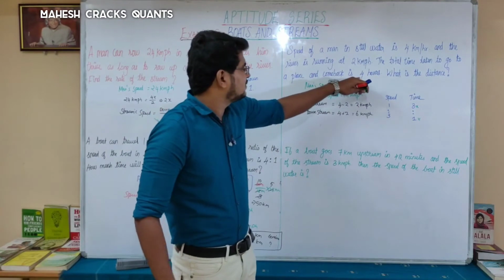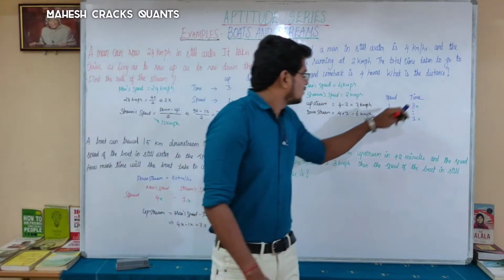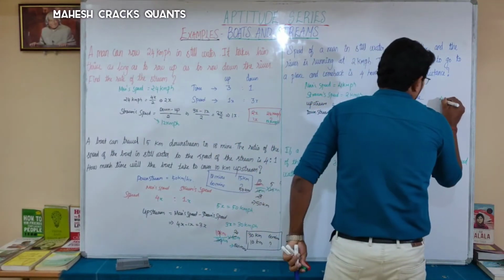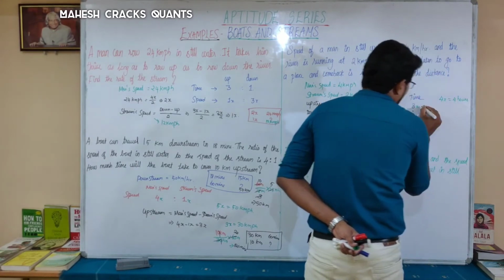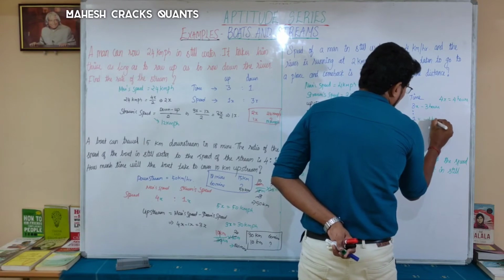Why are we converting it to time? Because we have the total time taken, which is 4 hours. So total time taken is 3x plus 1x, 4x equal to 4 hours. 4x equal to 4 hours means 3x is 3 hours and 1x is 1 hour.